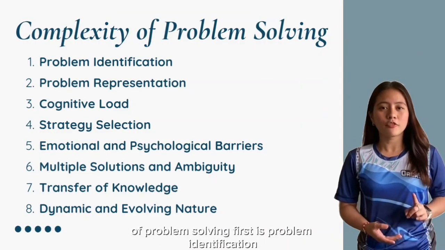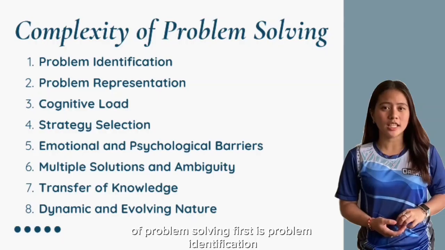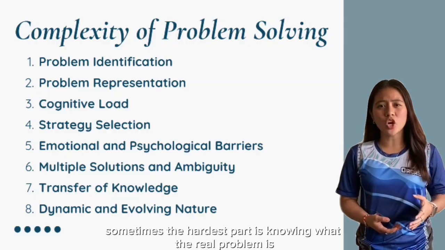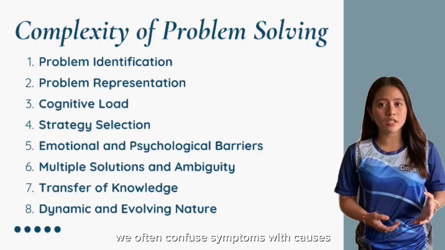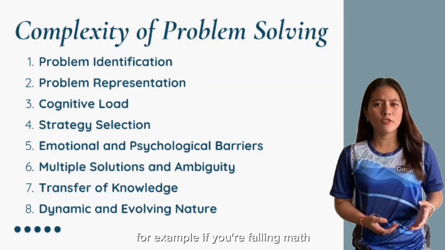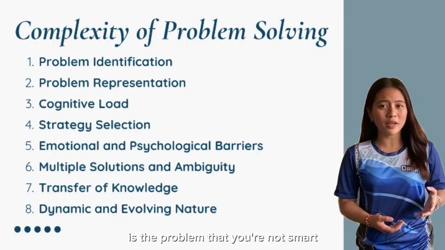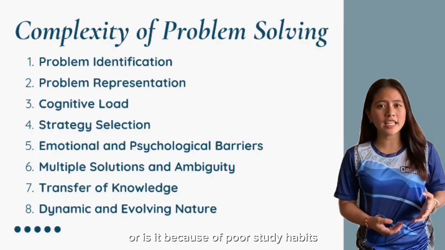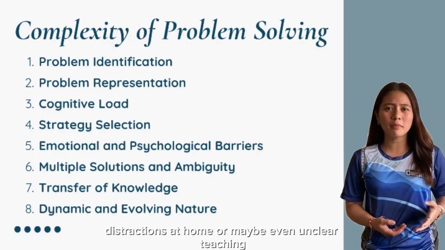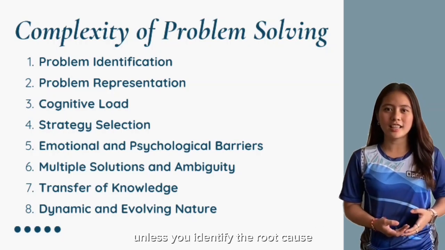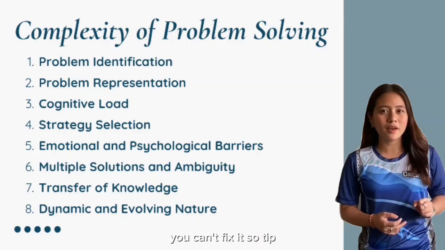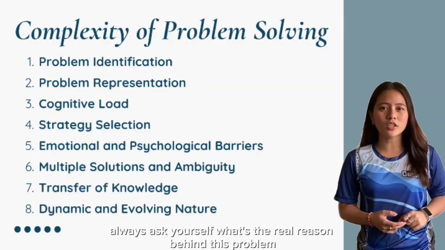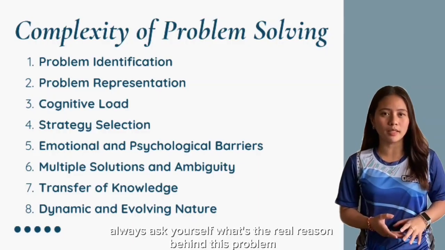Now that we understand why problem solving is important in mathematics, let us move forward to the complexities of problem solving. First is problem identification. Sometimes the hardest part is knowing what the real problem is. We often confuse symptoms with causes. For example, if you're failing math, is the problem that you're not smart, or is it because of poor study habits, distractions at home, or maybe even unclear teaching? Unless you identify the root cause, you can't fix it. So tip, always ask yourself, what's the real reason behind this problem?